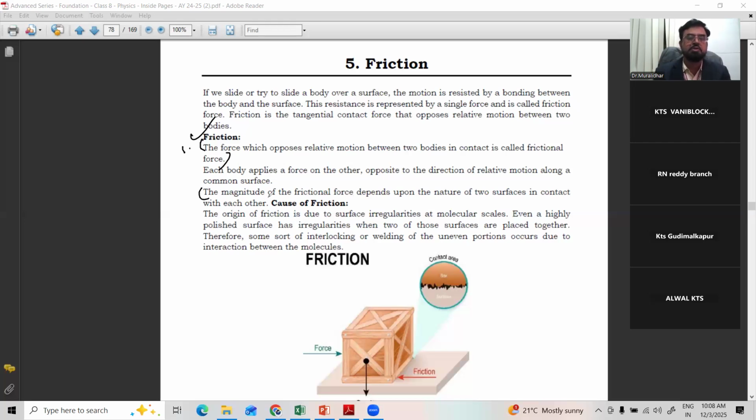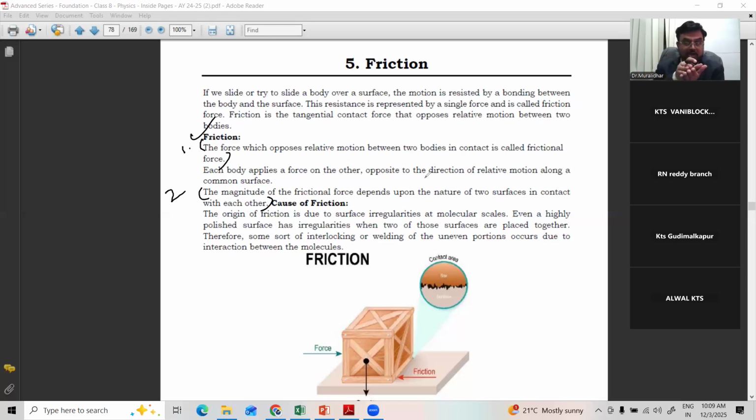So, second point you can mention, very important. The magnitude means how much the strength of the frictional force. The strength of the frictional force mainly depends upon the nature of the two surfaces in contact. Suppose we have a smooth table and a book. That is two surfaces. Table and book surface are surfaces. Suppose you have water and a boat. Water is the one surface, boat is the other.